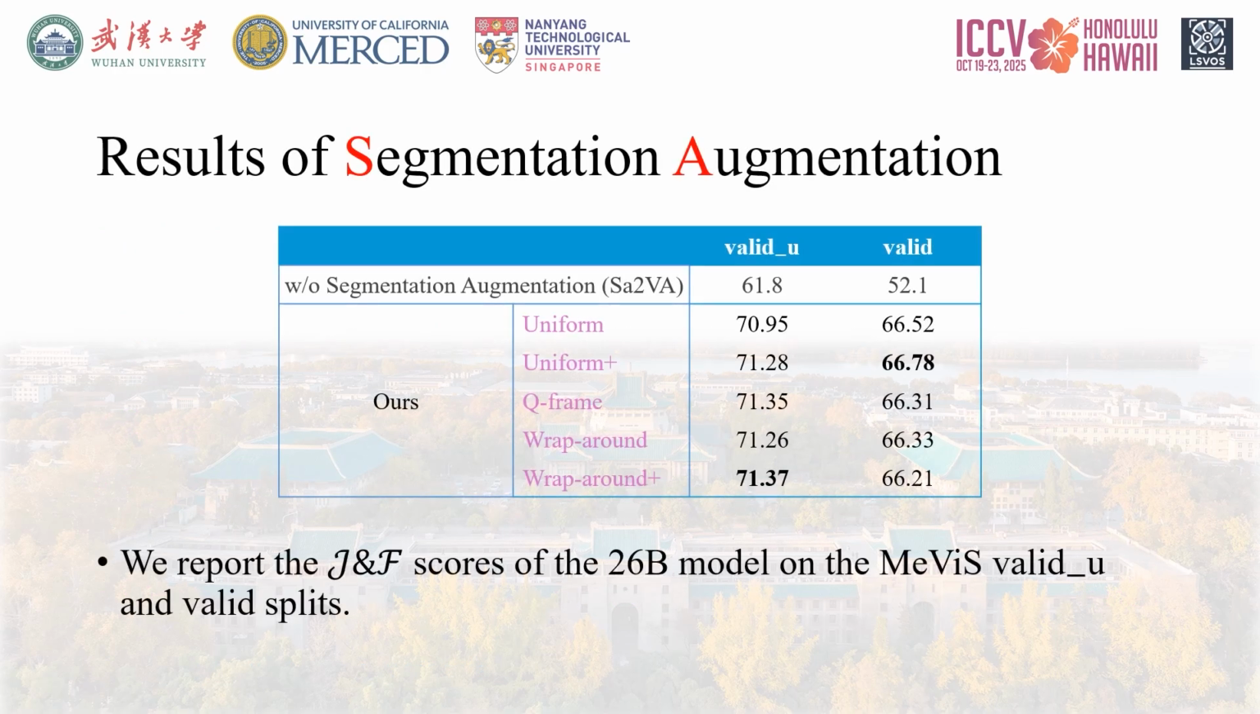This slide shows the critical ablation study comparing our approach against the baseline on the ME-VIS valid U and valid splits. The first row is the original Sa2VA baseline without our segmentation augmentation. We also see that the inference sampling strategies we introduced further refine this performance, consistently pushing the score slightly higher, with Wraparound Plus achieving the peak validation score of 71.37 on the valid U split. It surpasses the baseline by over 10 points. This confirms that segmentation augmentation is our main engine of improvement, providing the majority of the performance boost.